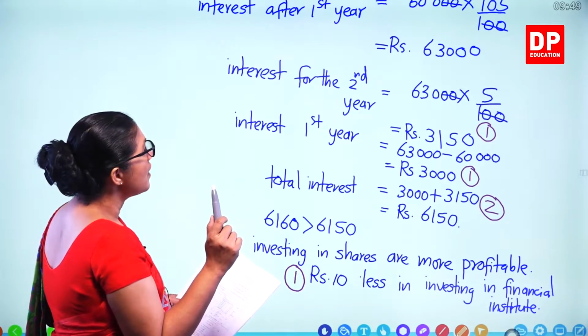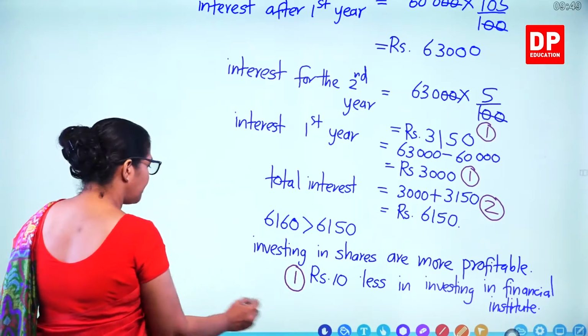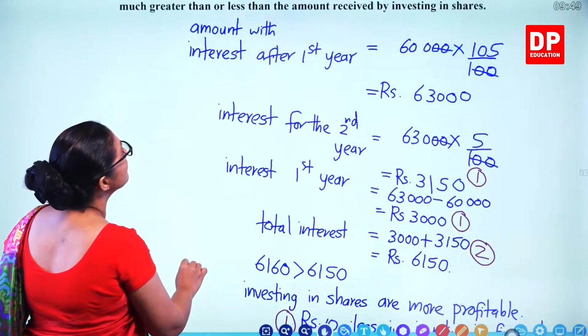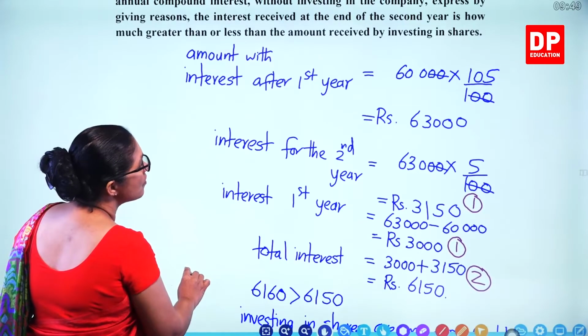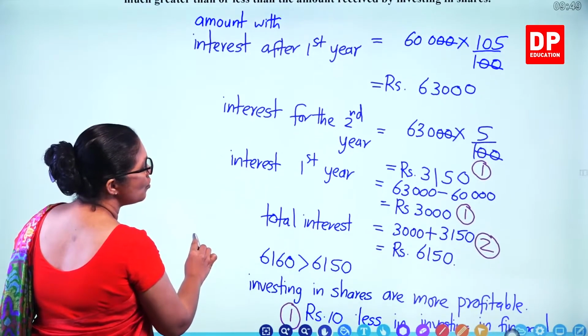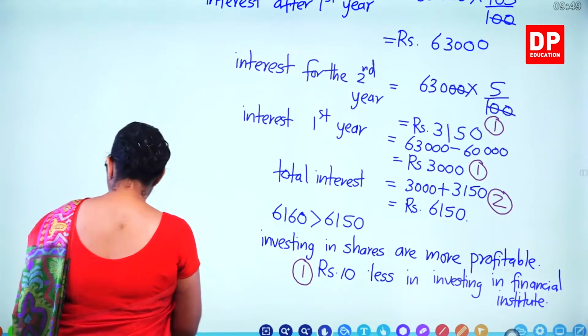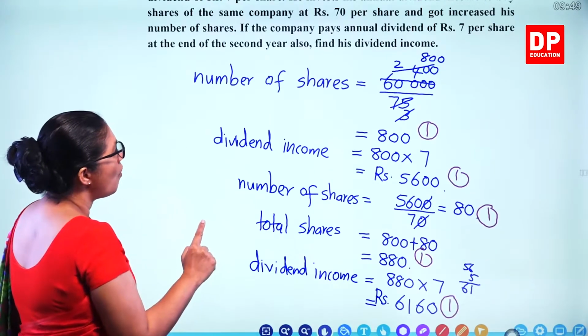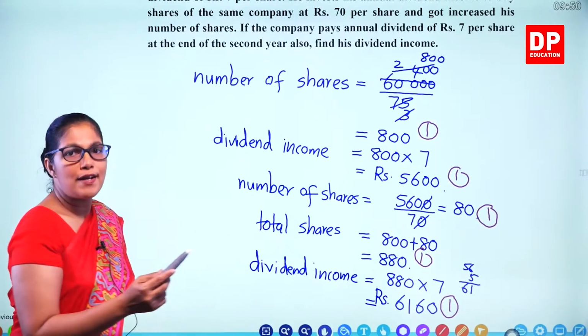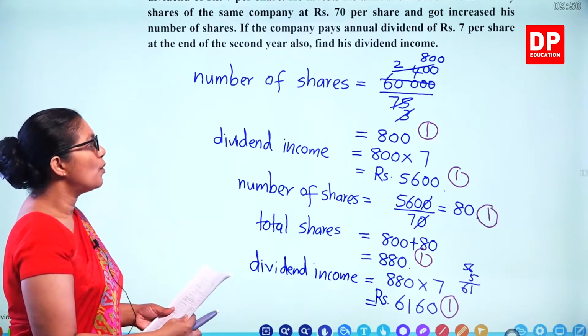Now see whether we gave all marks. So we gave 1, 2, 3, 4, 5 marks here. And what about the previous page? 1, 2, 3, 4, 5. 5 and 5, 10 marks for the whole question.